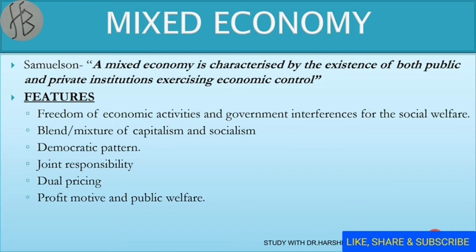Next point is joint responsibility. Here the public and the private sector follow an integrated approach and they owe a joint responsibility to carry out the production and distribution activities. Next point is dual pricing. Here in this economy there are two segments. One segment of the economy is where the prices are determined by market forces and the other sector is where the prices are determined and controlled by the government. Hence we can say two types of prices exist in such sectors.